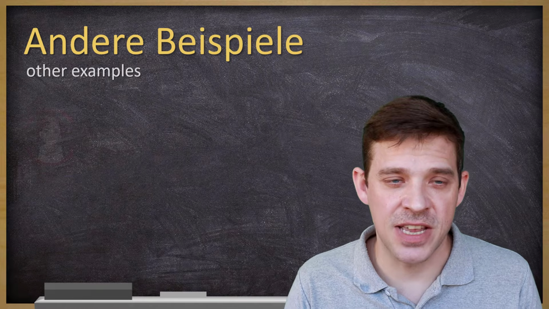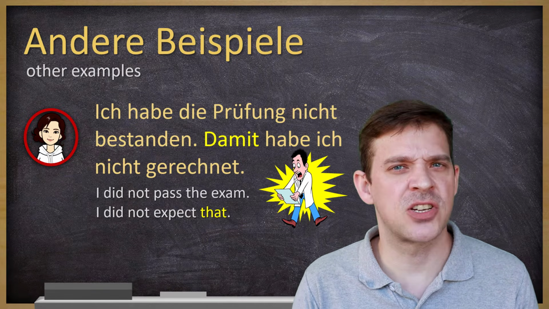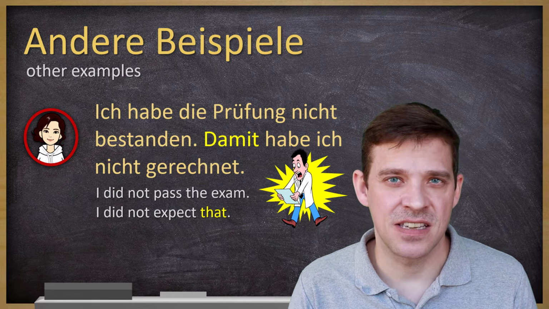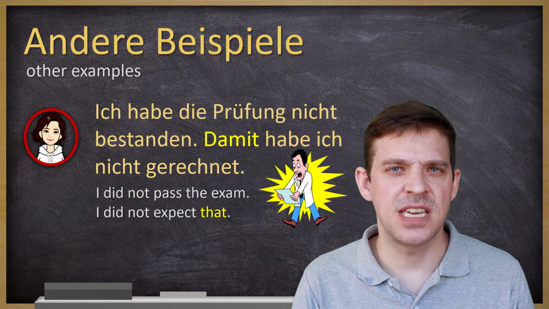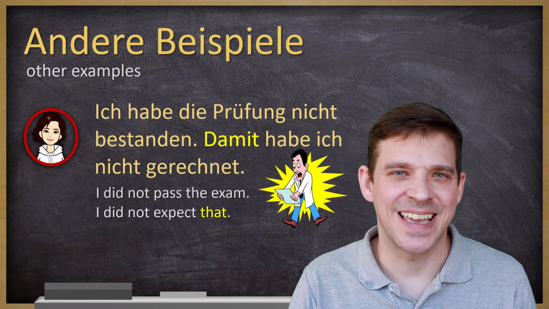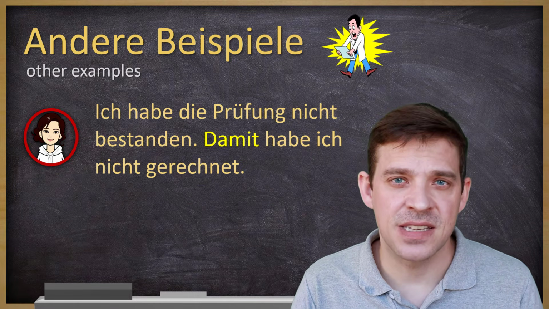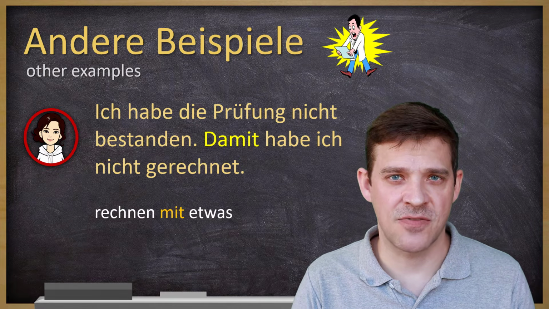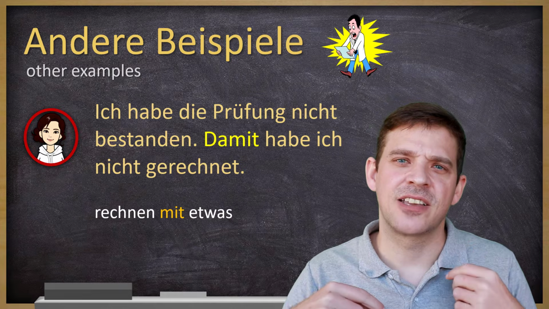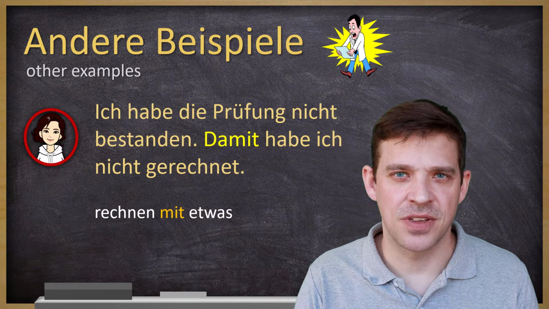Machen wir noch ein Beispiel, this time mit Anna. Anna sagt, ich habe die Prüfung nicht bestanden. Damit habe ich nicht gerechnet. Ich habe die Prüfung nicht bestanden. I didn't pass the exam. Damit habe ich nicht gerechnet. I did not expect that. Here the verb is rechnen mit etwas. And rechnen mit etwas, literally translated, rechnen is to calculate with something. But it's more like used for to expect something.